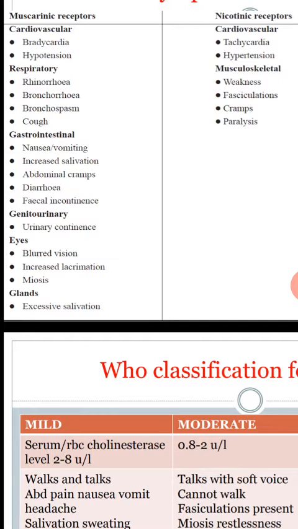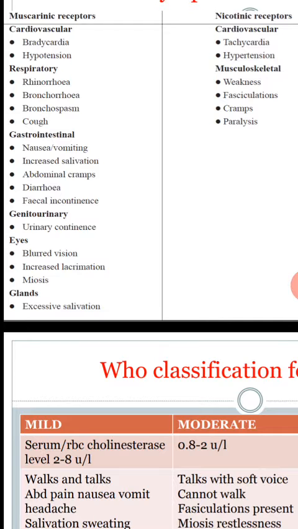Uncontrolled defecation, that is diarrhea, and fecal incontinence. Fecal incontinence is nothing but the fecal matter passing out without your notice. Next is the genitourinary tract: urinary incontinence, because of urinary bladder instability, the bladder contraction effect.